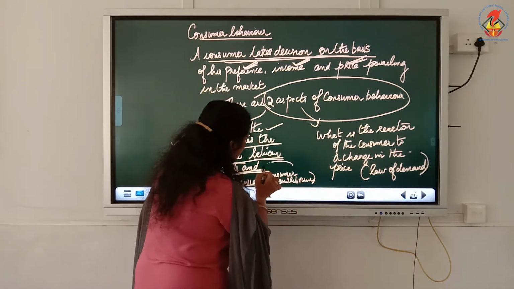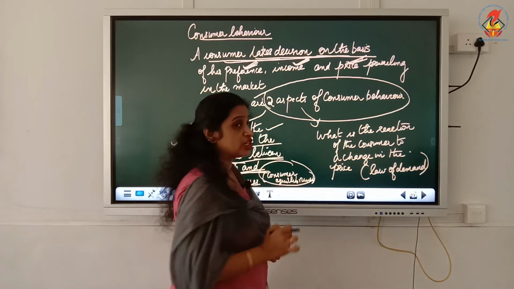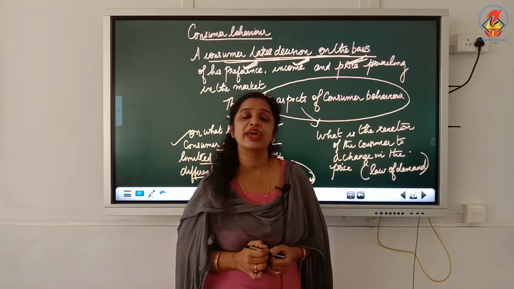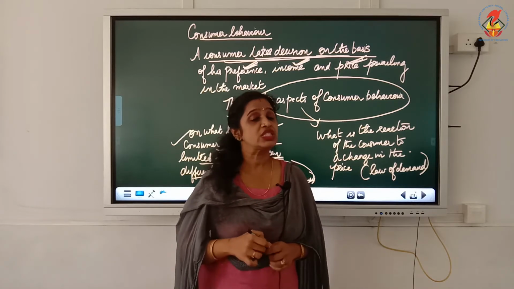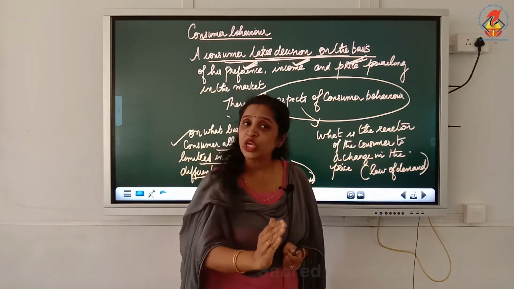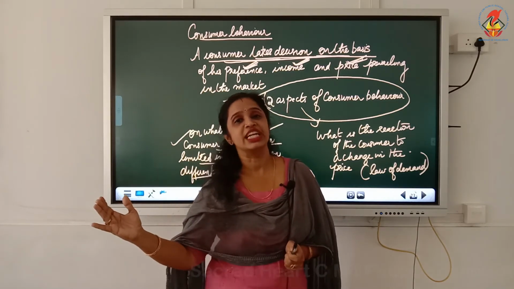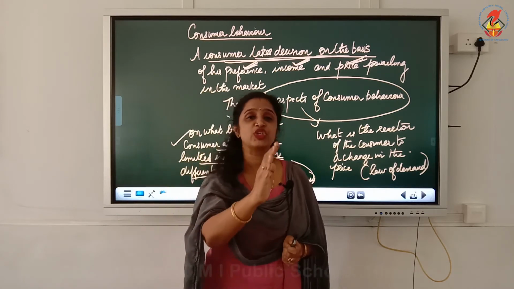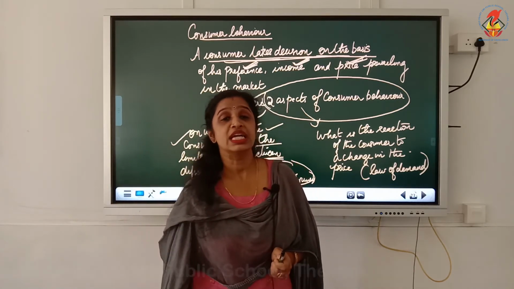From the name, the chapter is consumer equilibrium and demand. So this chapter will be learned in two parts. One is consumer equilibrium and the other one is demand. The chapter will be learned in two sections.